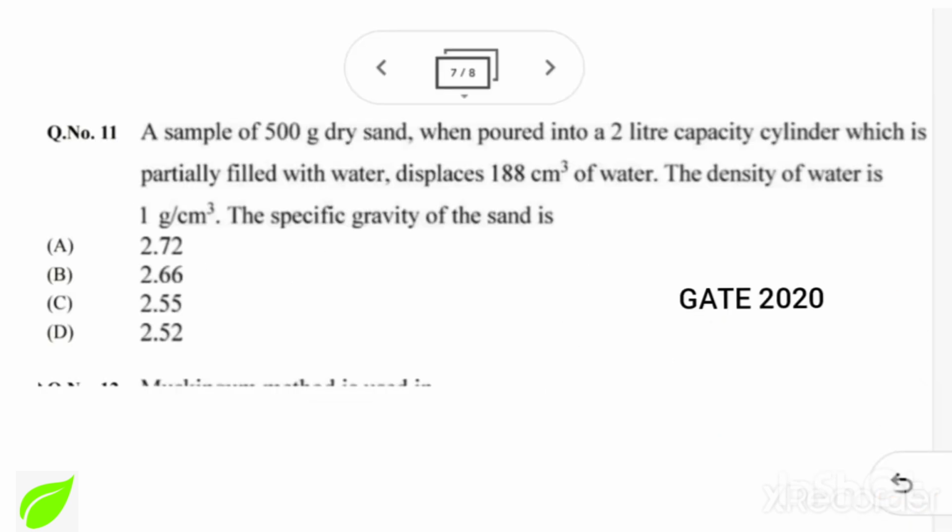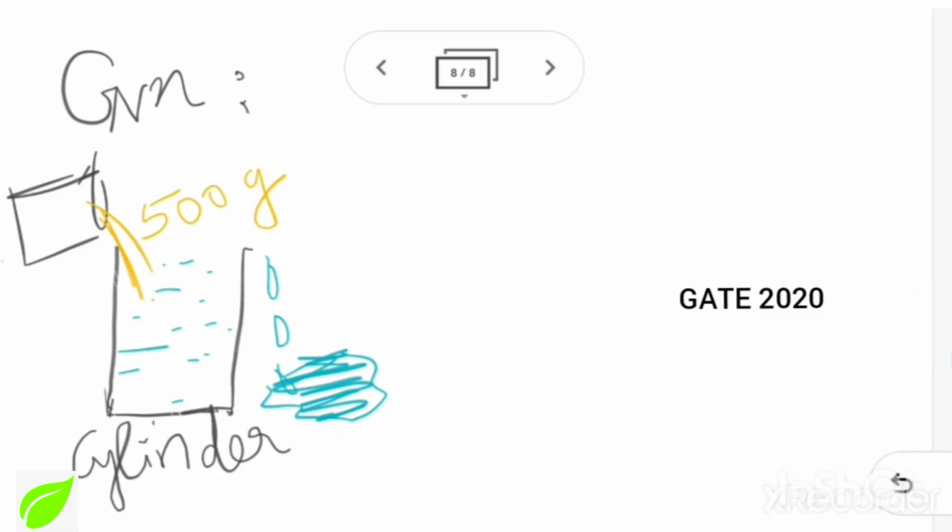Next question. A sample of 500 gram dry sand is poured into a 2-liter capacity cylinder which is partially filled with water and displaces 188 cm cube of water. The density of water is 1 gram per centimeter cube. The specific gravity of sand is, they are asking for the specific gravity.